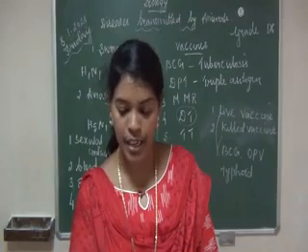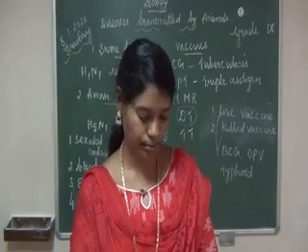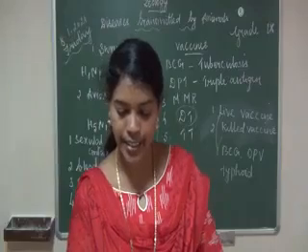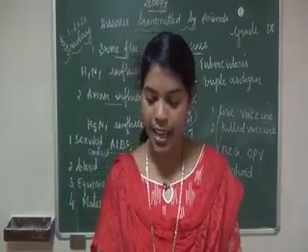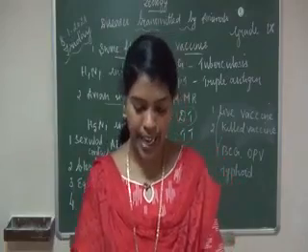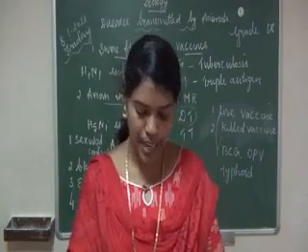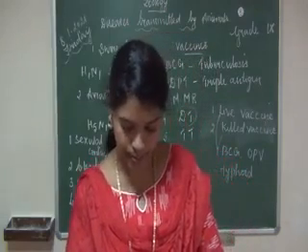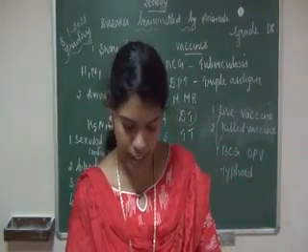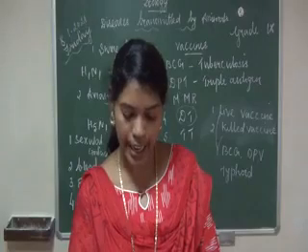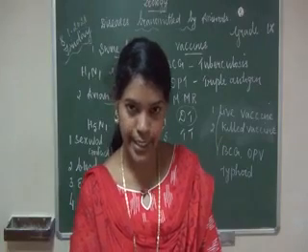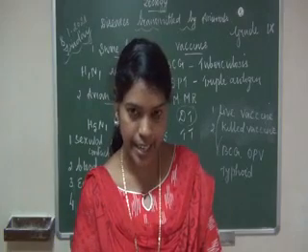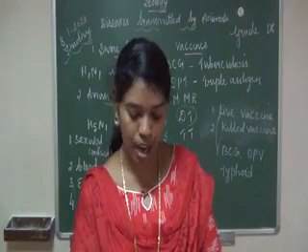The second: the species that causes malignant and fatal malaria. The answer is Plasmodium falciparum. Write it, mind the spelling.